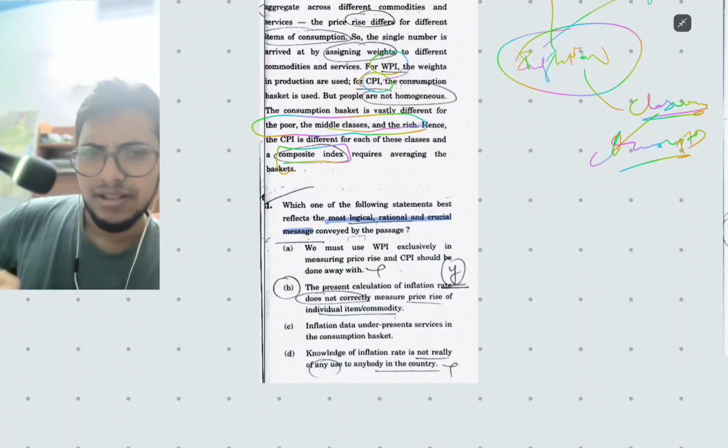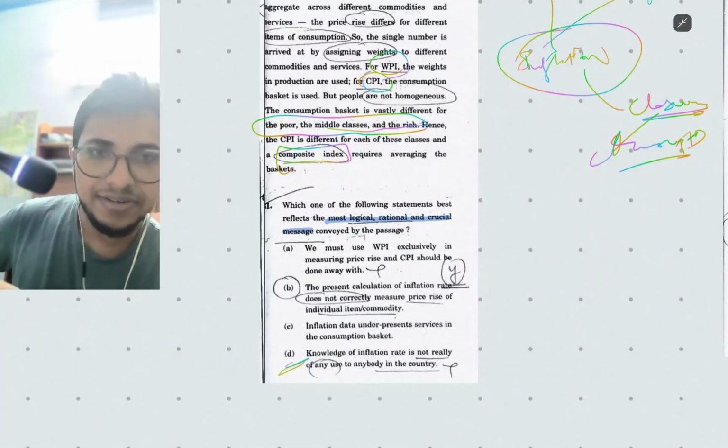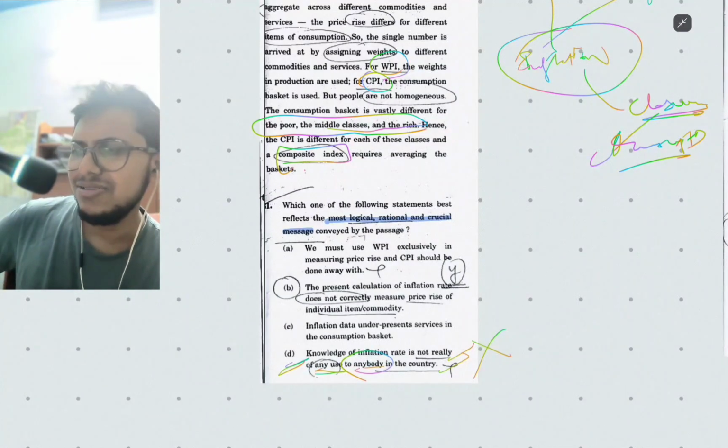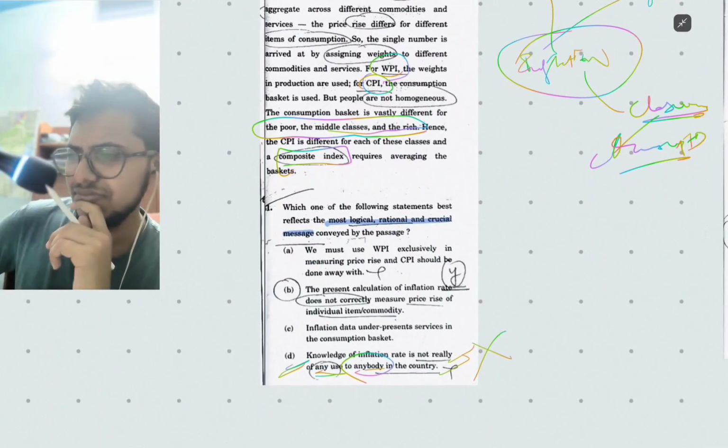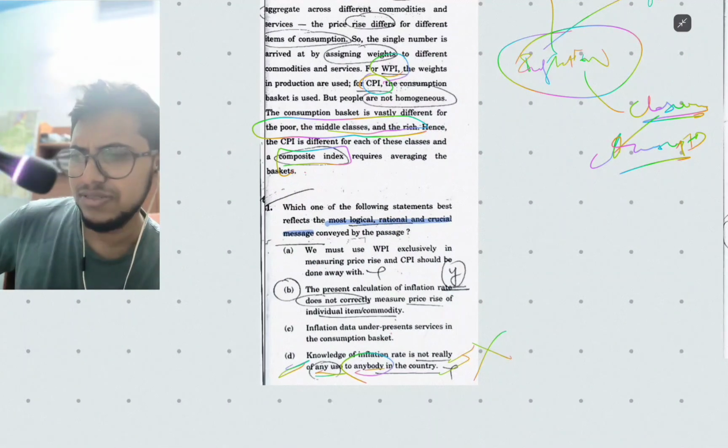Firstly, we see this last statement: knowledge of inflation rate is not really of any use to anybody in the country. By common sense, it's going to be wrong. It's also wrong according to the passage. Then we have: inflation data underrepresents services in the consumption bucket. It is not at all talked about in the passage.